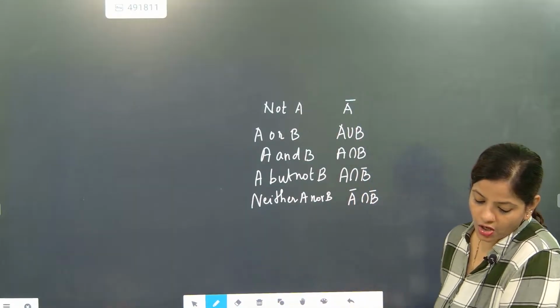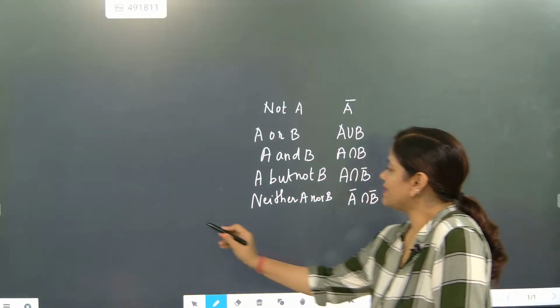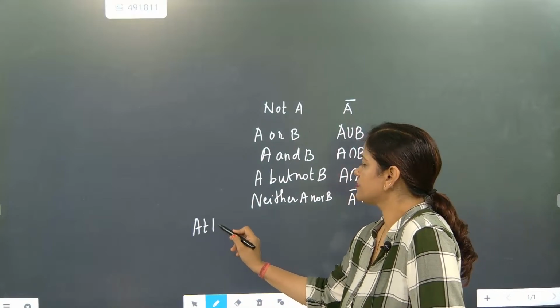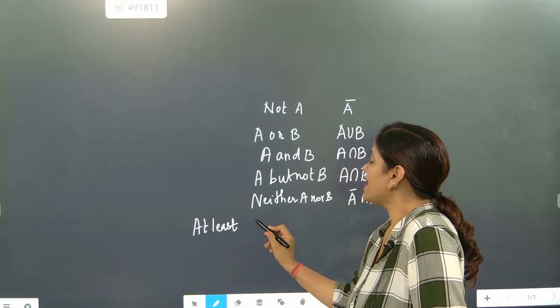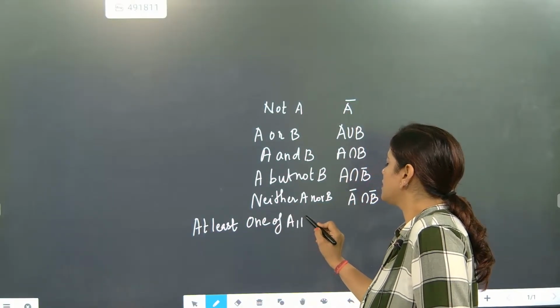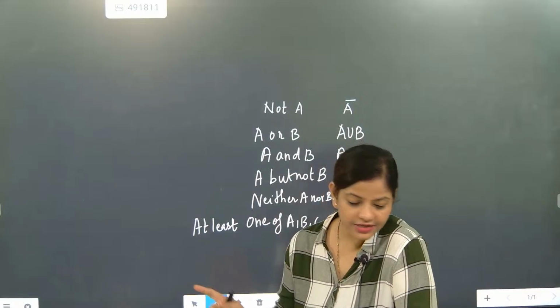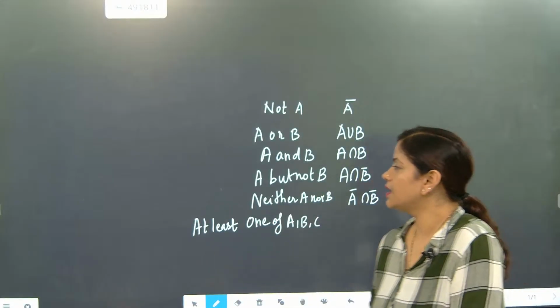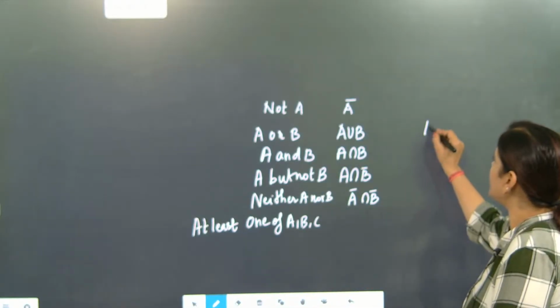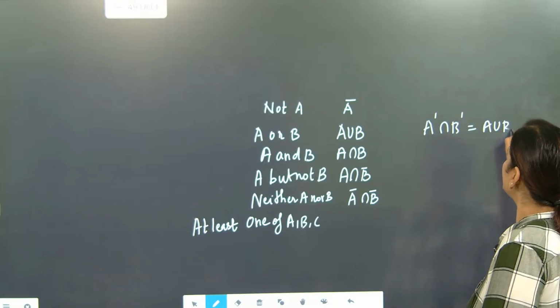Got it? Now, at least one of A, B, C. If somebody asks you, A intersection B complement will become A complement union B complement.